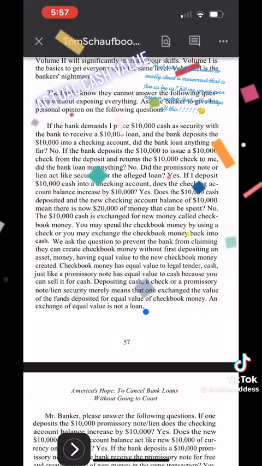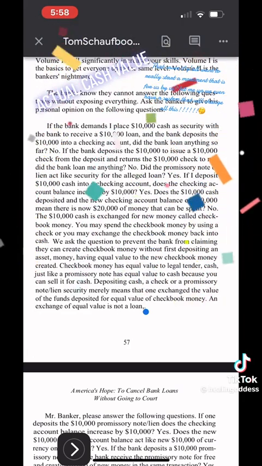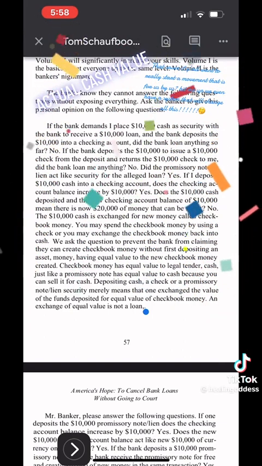Yes. Does the $10,000 cash deposited and the new checking account balance of $10,000 mean there is now $20,000 of money that can be spent? No. The $10,000 cash is exchanged for new money called checkbook money. You may spend the checkbook money by using a check, or you may exchange the checkbook money back into cash. We asked the question to prevent the bank from claiming they can create checkbook money without first depositing an asset, money, having equal value to the new checkbook money created.